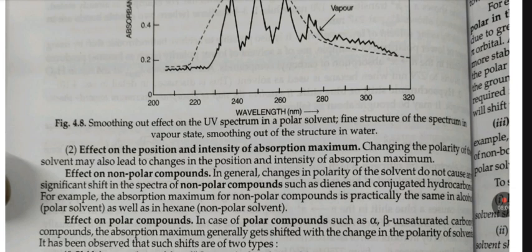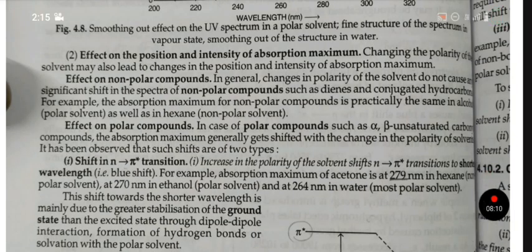It has been observed that such shifts are of two types. First is shift in n to pi star transition. Increase in the polarity of solvent shifts n to pi star transition to shorter wavelength. For example, absorption maximum of acetone is at 279 nanometer in hexane, at 270 nanometer in ethanol, and at 264 nanometer in water.